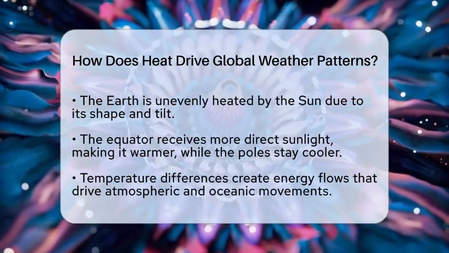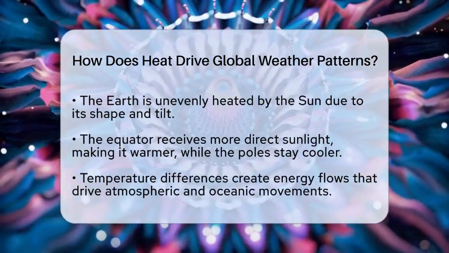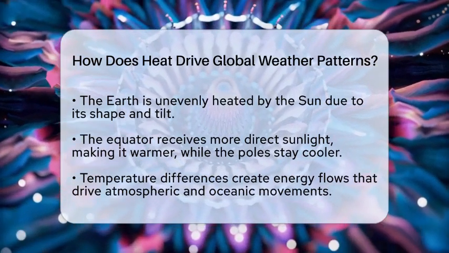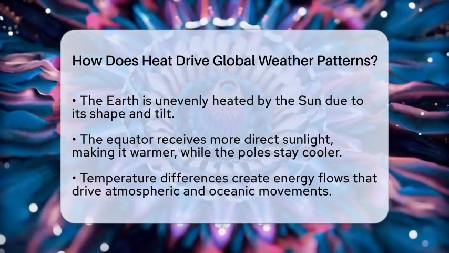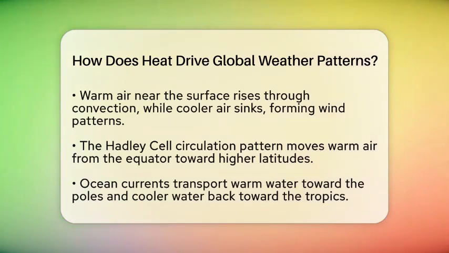When the Earth's surface heats up, the air close to it warms, expands, and becomes lighter. This process is called convection. Warm air rises because it's less dense, and cooler, heavier air sinks to take its place. This movement of air creates wind patterns that shape weather systems.